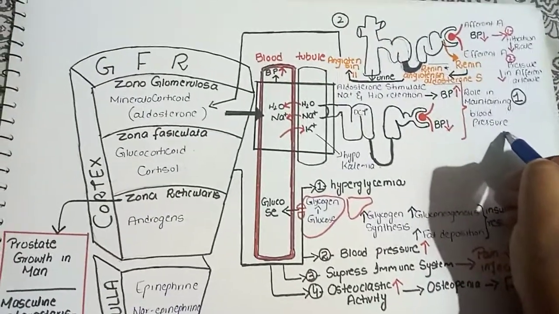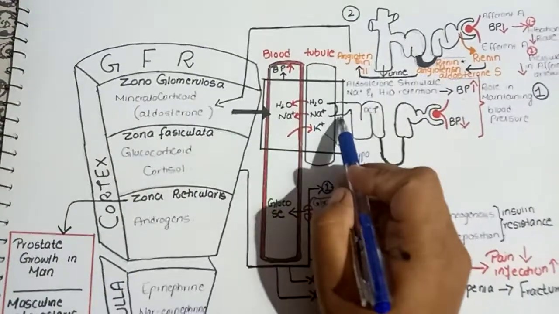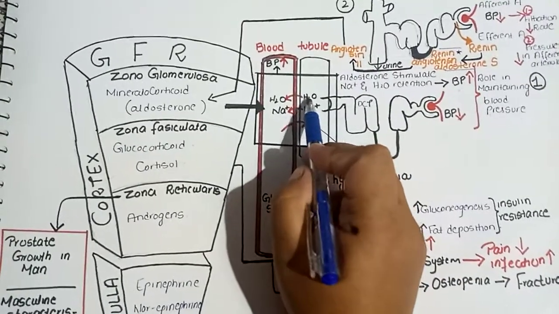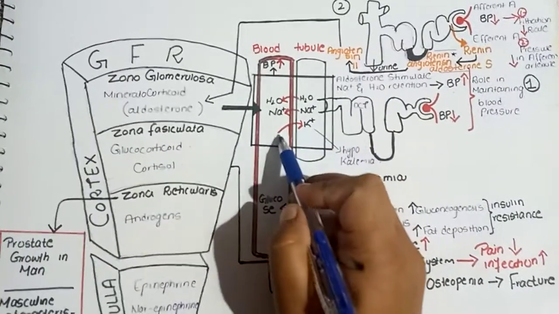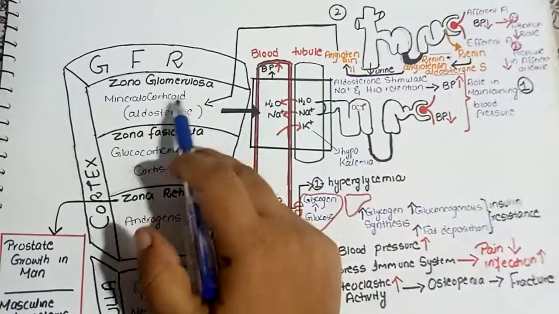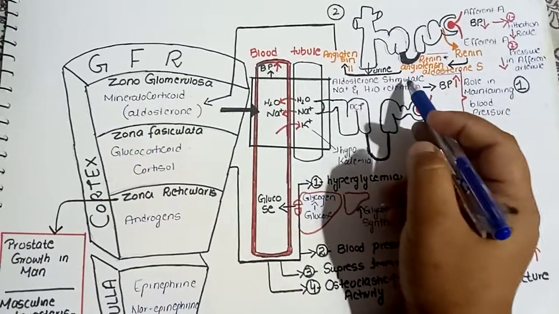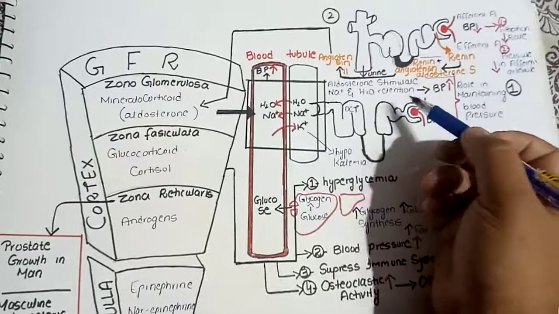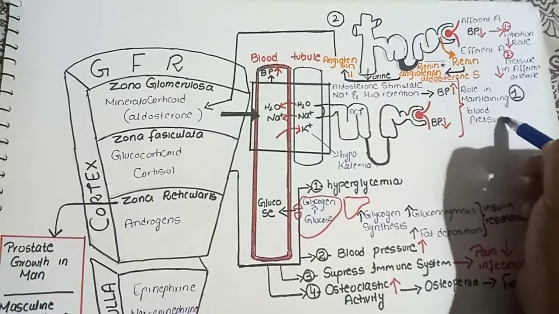The question is how this will happen. The aldosterone will act on the nephron and help in the reabsorption of the water and the sodium ions from the tubules into the blood, and the secretion of the potassium ion from blood into the tubules, and then it will act on the distal convoluted tubule, and this aldosterone will stimulate the sodium ions and H2O retention within our blood to increase the blood pressure. So the main role is in maintaining the blood pressure.